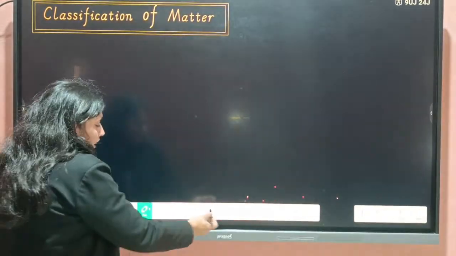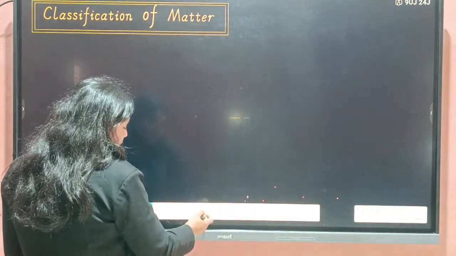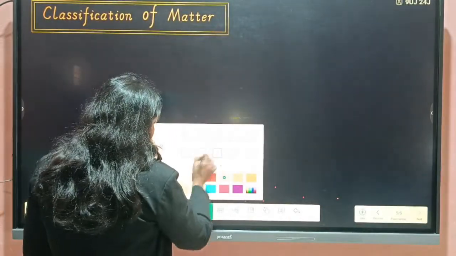Students, matter is classified into two parts.